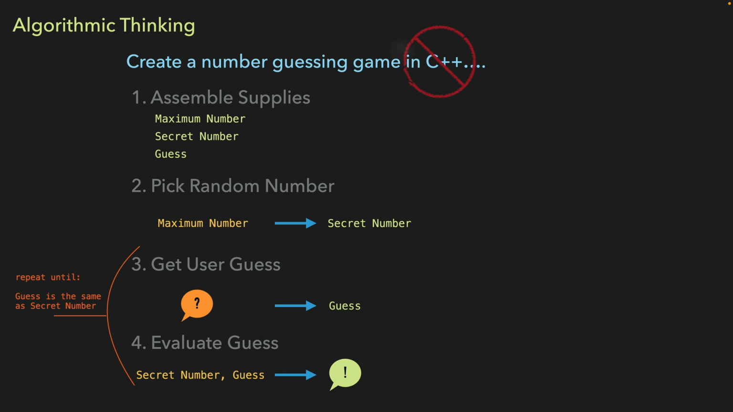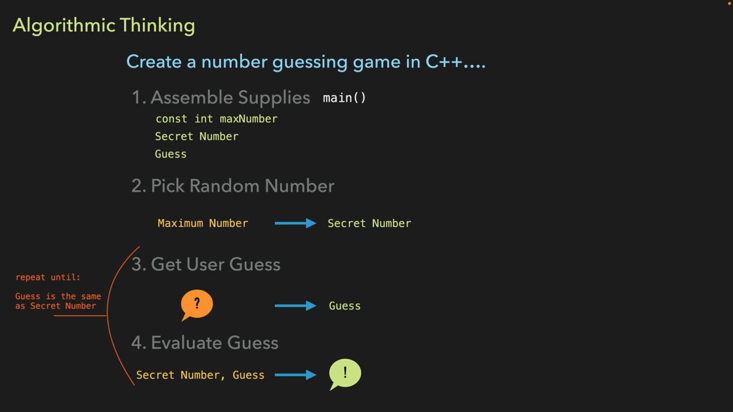Now, to turn this into code, we will now remove our restriction and remember that we're writing this in C++. So the first thing we're going to do is look back at step 1, and we can think of step 1 as the main function. Now our maximum number we're going to set at compile time when we write the code. That's not going to change when the program's running. So we can make that a const int, and we'll just call it max number.